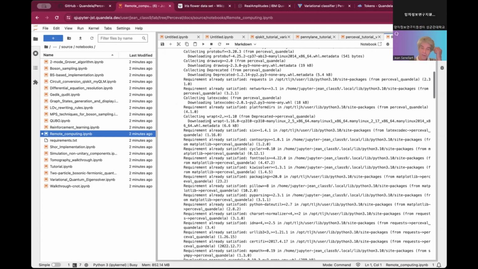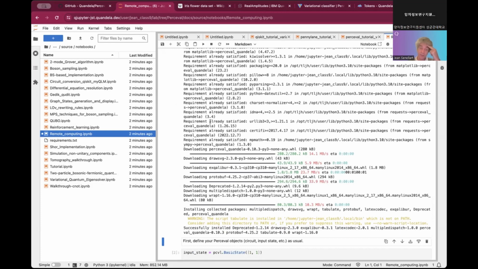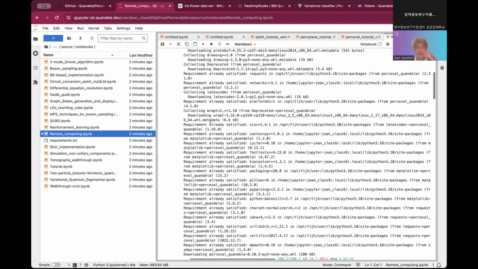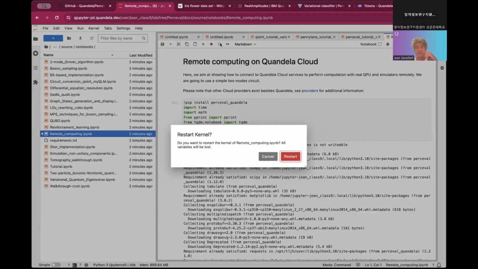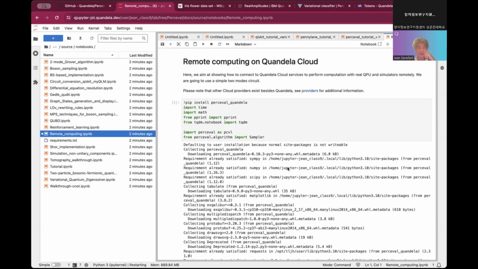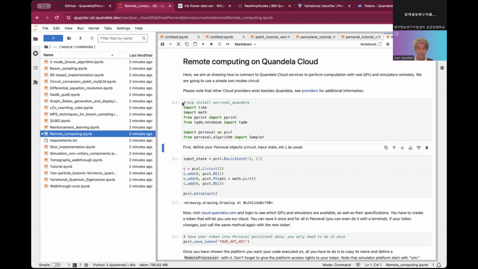If you are using the notebook that you have been using since the beginning, you should not have this problem. On my side, I created an account yesterday, so I have to reinstall Perceval. Okay, so I'm running it and restarting my notebook, and it's running.